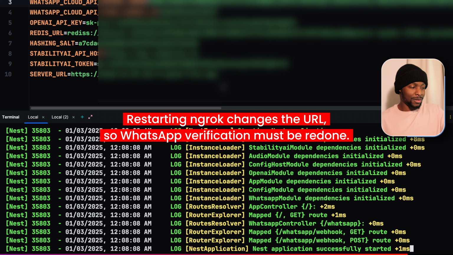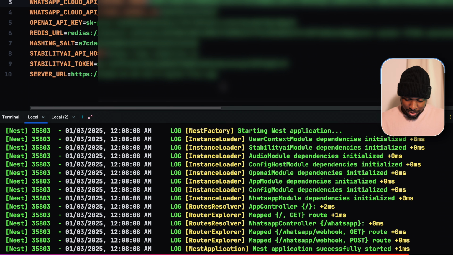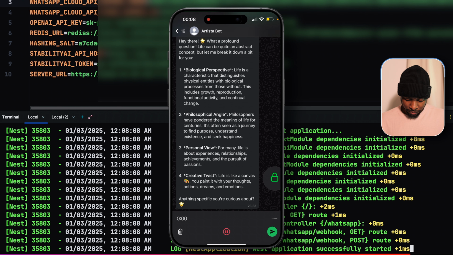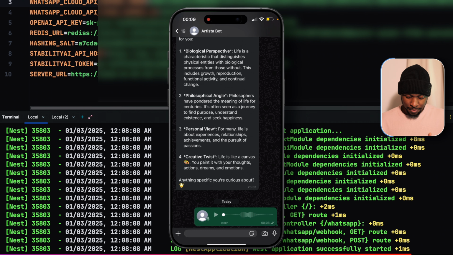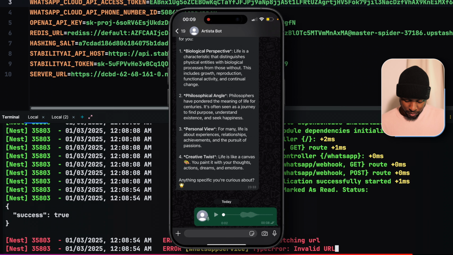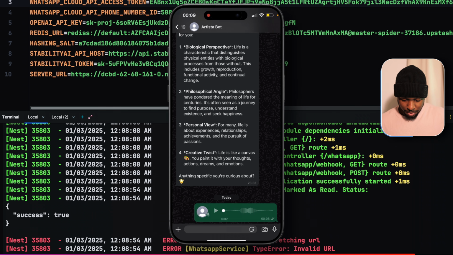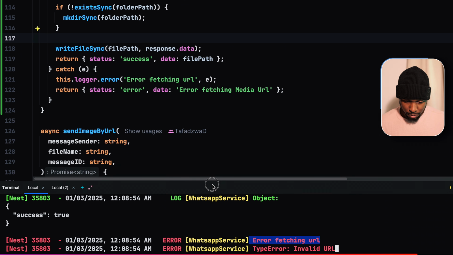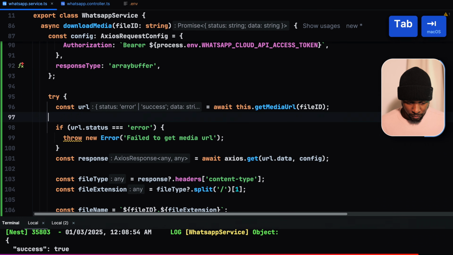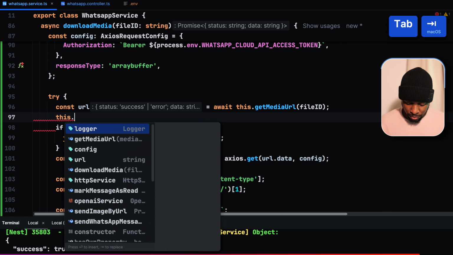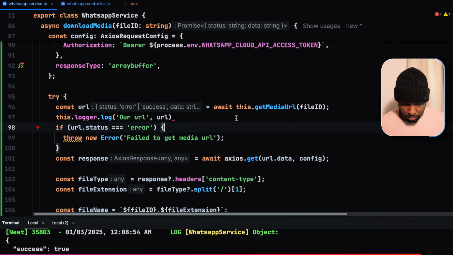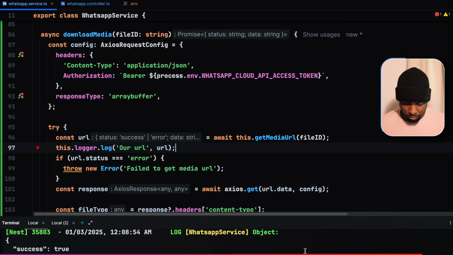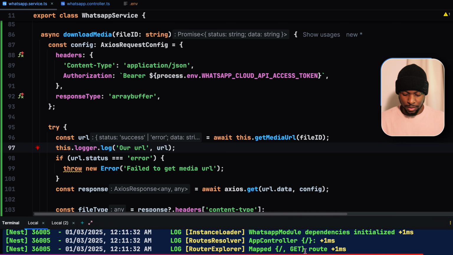And the moment of truth, let me go to my WhatsApp chatbot. What is live? Saying error fetching URL. Let's go and investigate. Now in the WhatsApp service, let us just log the URL that we're getting. Let us try again. Test 1, 2, 3.